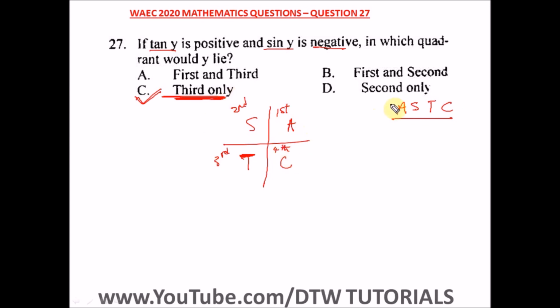Take it anti-clockwise, where this is the first, second, third, fourth. Just draw this as ASTC, first 1 2 3 4, and you remember where your trick falls on the quadrants. So our right option here is option C.